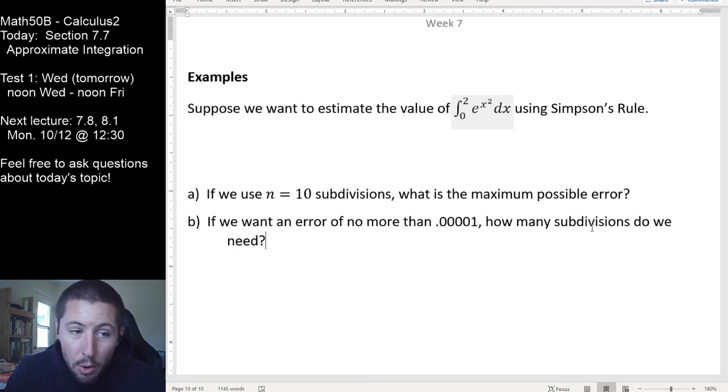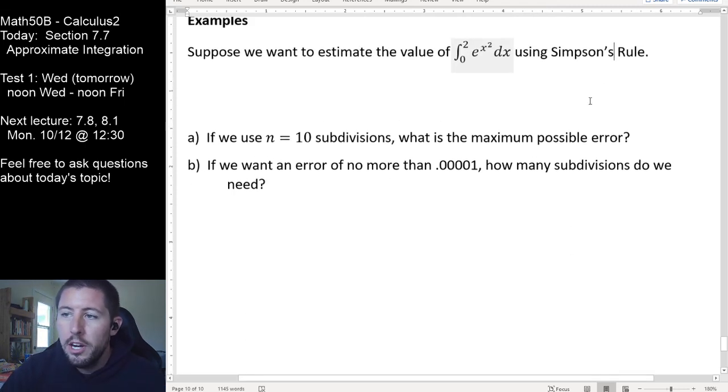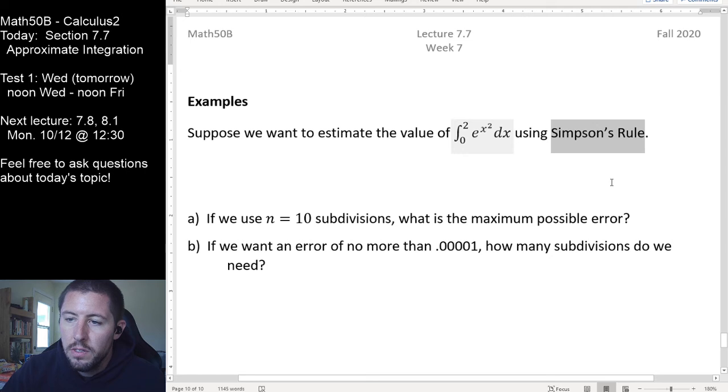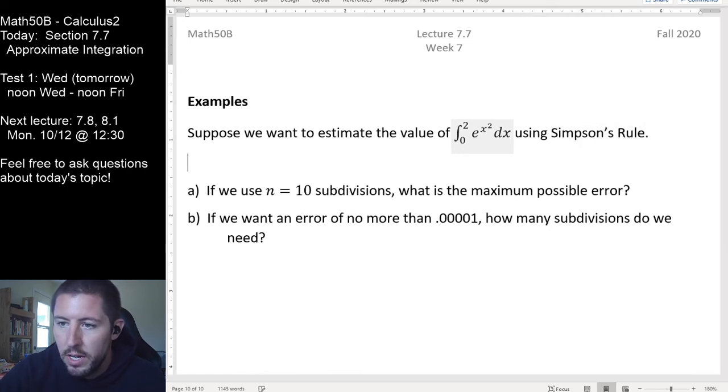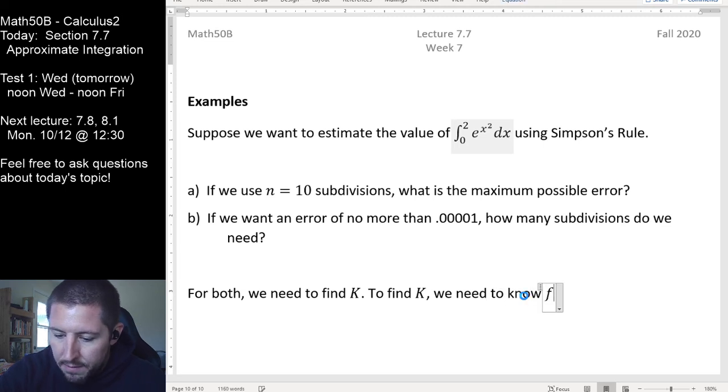What we have to know for both is what's k? And so we need to work on that here. So let's see. So here's the thing that I know about Simpson's rule. So I'm going to leave those two questions right there. For both, we need to find k. To find k, we need to know f to the power of 4.